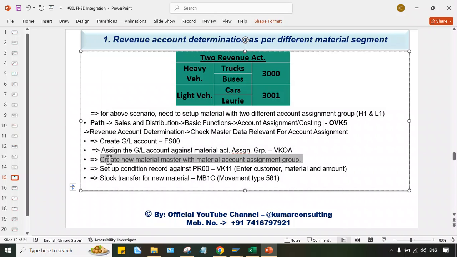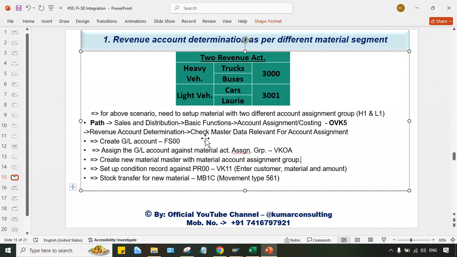If you create a new material master, in that case, what you have to do, guys? In that case, you have to set up the condition record. This VK11, you must set up the condition record, or else you are going to face issues. The system will not be able to fetch the pricing procedure properly. That is the issue I was getting when I was giving the down payment through sales order. In that, one error was there, in the sense pricing, the condition record.